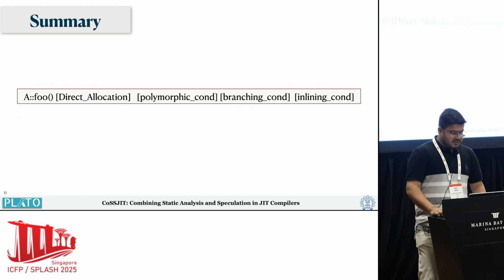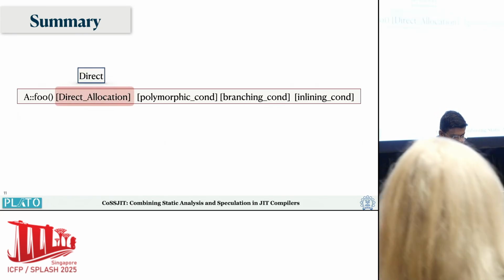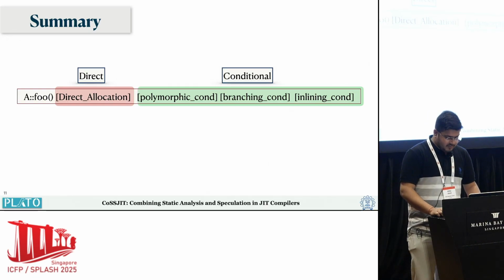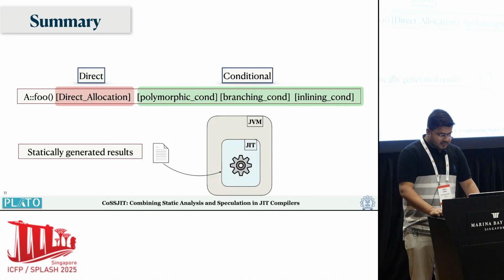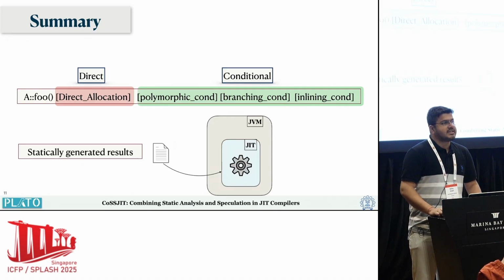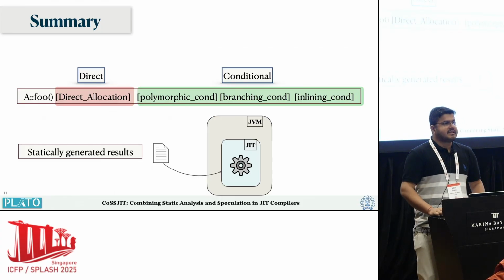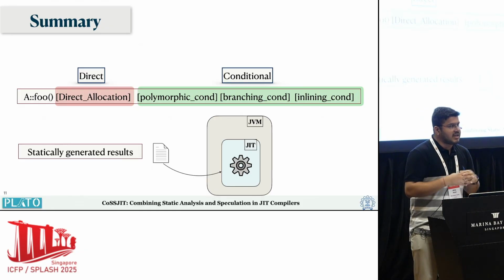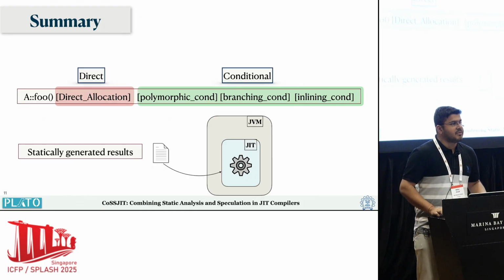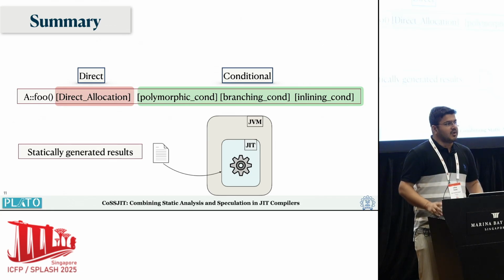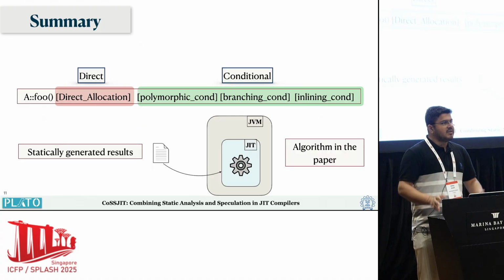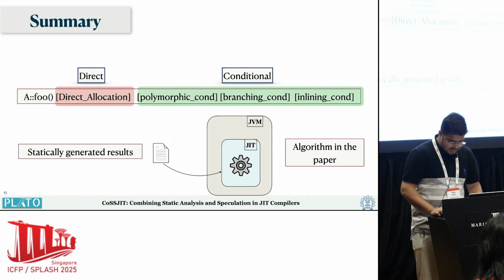To summarize, for our static analysis, along with direct stack allocation results, we also generate conditional stack allocation results for different cases. Once we have these results, we pass this information to the JIT compiler. In the JIT, we bring in the profiling information as well as the dynamic class hierarchy table, and we use the conditions we generated statically to get the final outcome. So we have left some holes which can be resolved at runtime to get better results. The detailed algorithm is present in the paper. You can have a look at it.